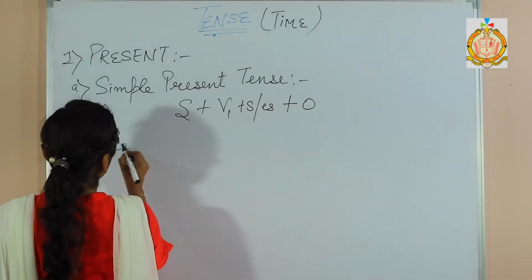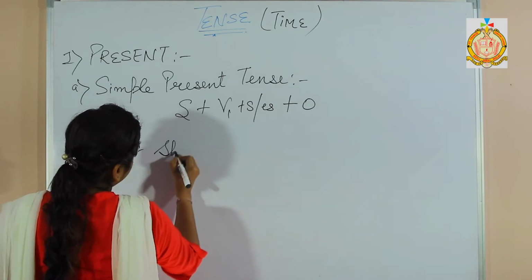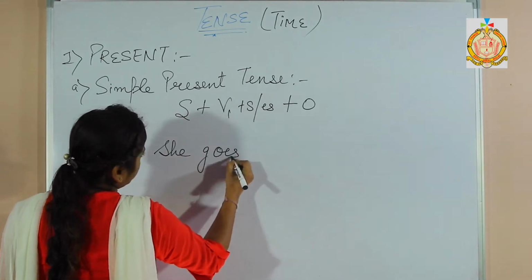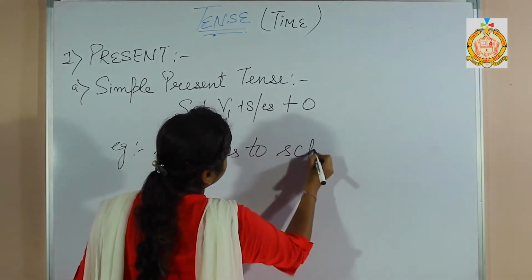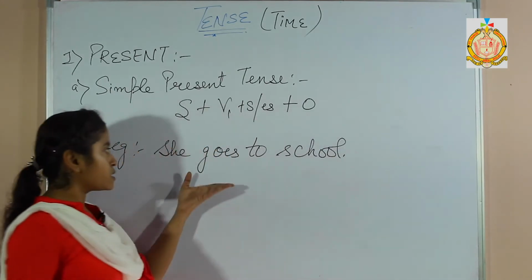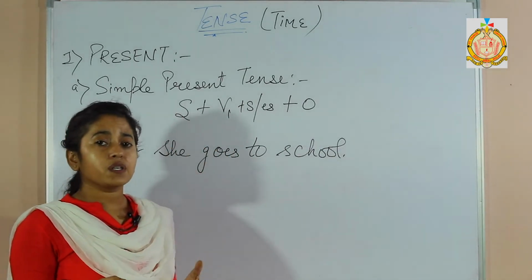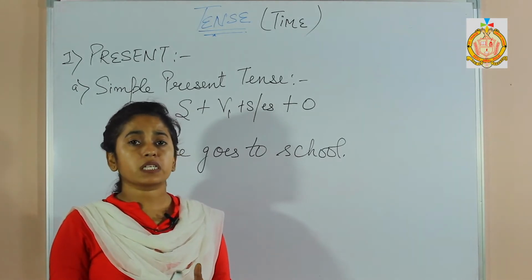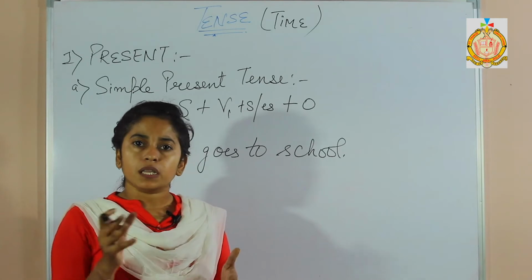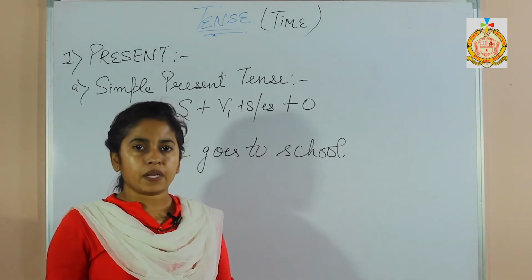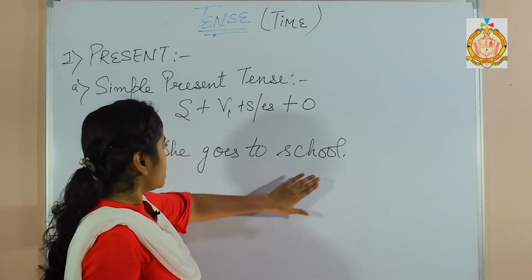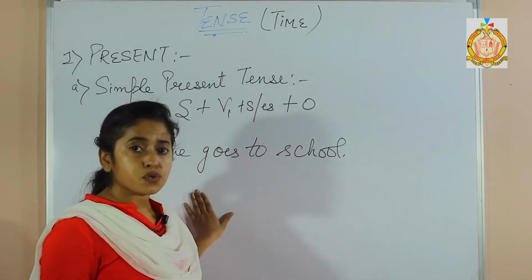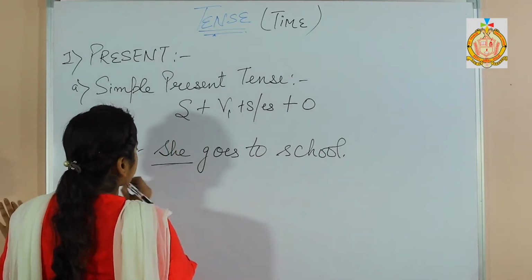For example, see this. She goes to school. In this very simple sentence, which is your subject? Whenever it comes to the subject, keep it in your mind that the subject is the doer of the action. The very person who is doing that very action, that will be your subject. In this very sentence, who goes to school? She. It is your subject.